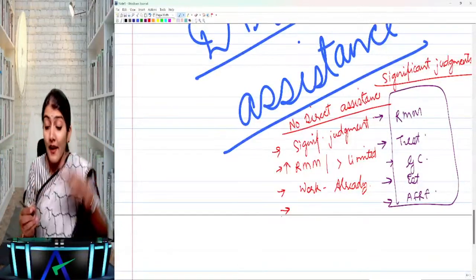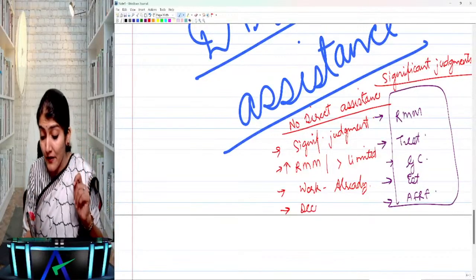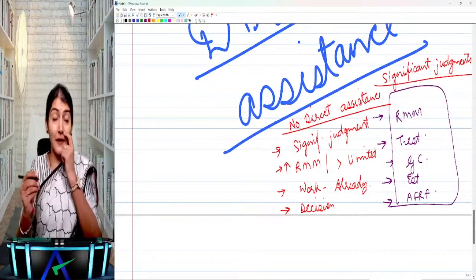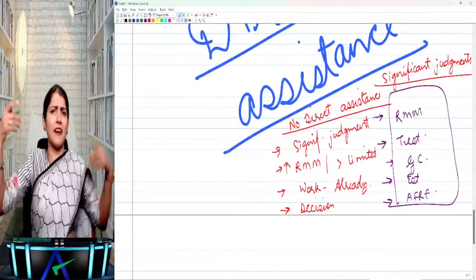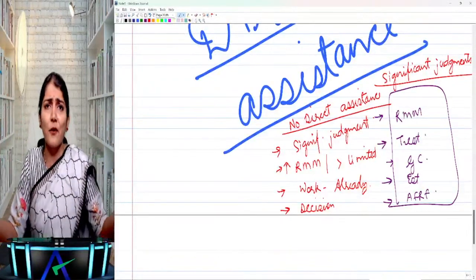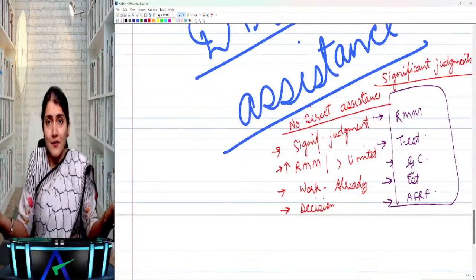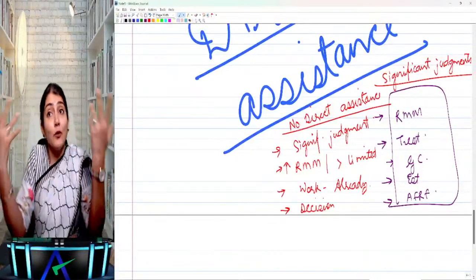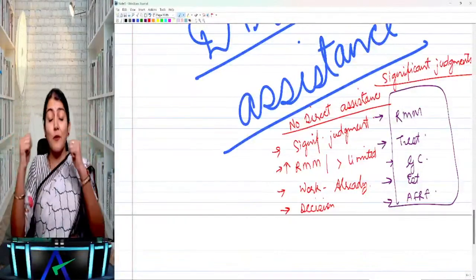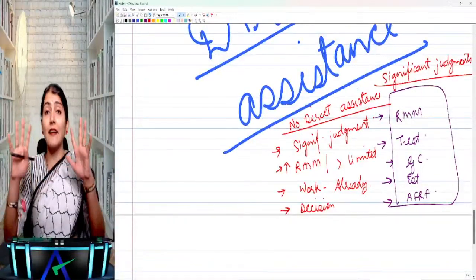And then what does it say? The decision which the external auditor has taken in accordance with this SA. Okay? The external auditor himself has decided that I will not use any direct assistance from the internal auditor. So then don't take direct assistance. You've taken a decision not to take the direct assistance, so then don't take it. Are you understanding that? So no direct assistance.